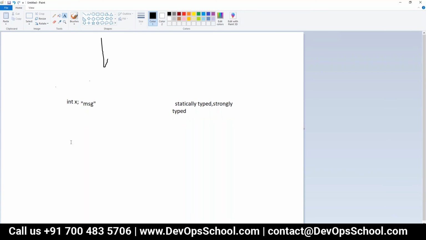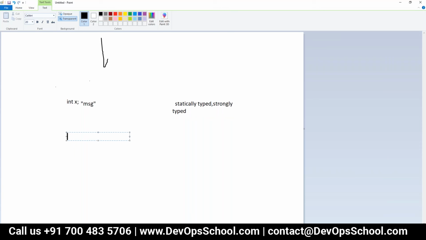Whereas if we consider JavaScript, var x. Now that x can be a string, it can be a number, it can be an object, whatever, right? So JavaScript is dynamically typed and weakly typed.